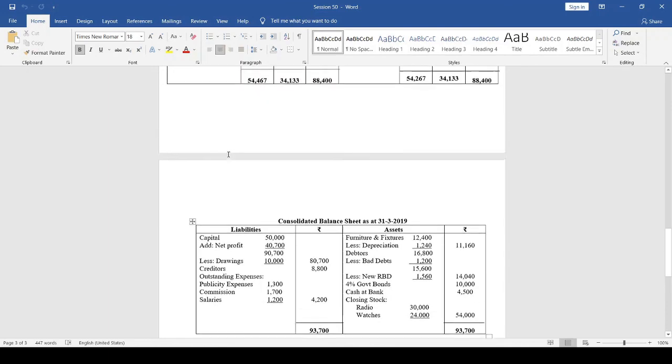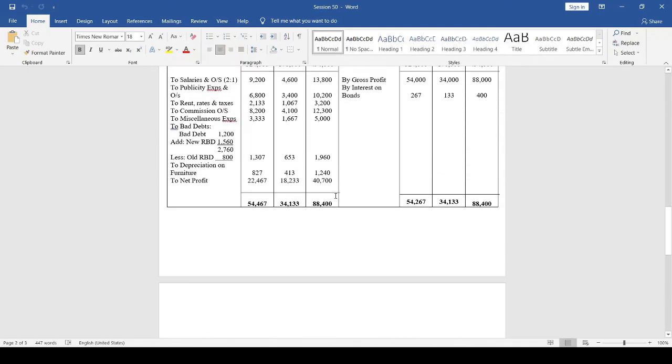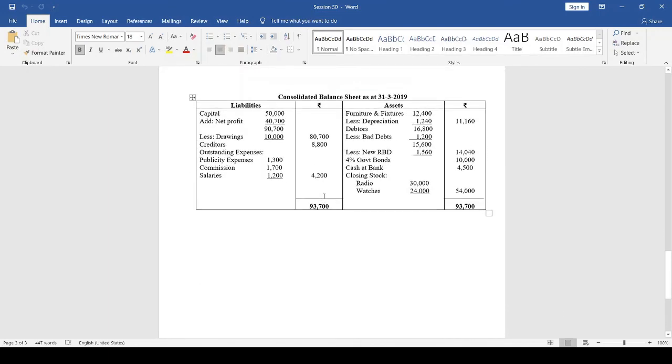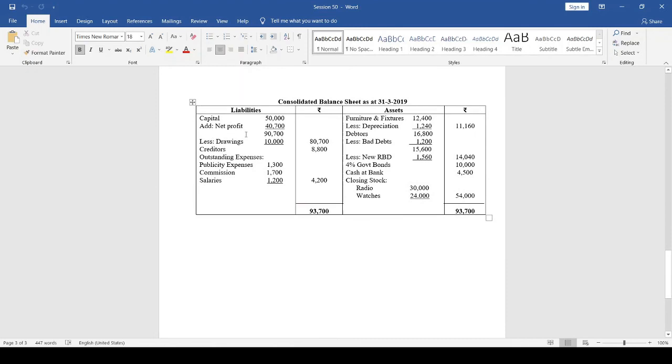Next, we have to add the net profit, the total 40,700. So add net profit 40,700, and we get 90,700 minus drawings 10,000, so 80,700. Next liability, creditors 8,800.